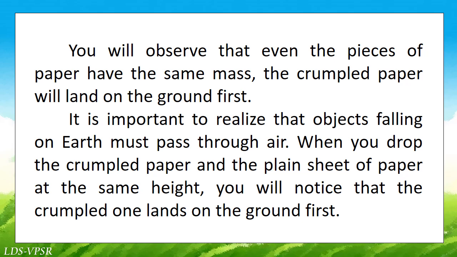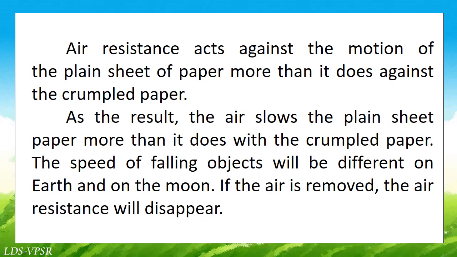It is important to realize that objects falling on Earth must pass through air. When you drop the crumpled paper and the plain sheet of paper at the same height, you will notice that the crumpled one lands on the ground first. Air resistance acts against the motion of the plain sheet of paper more than it does against the crumpled paper. As a result, the air slows the plain sheet of paper more than it does the crumpled paper.